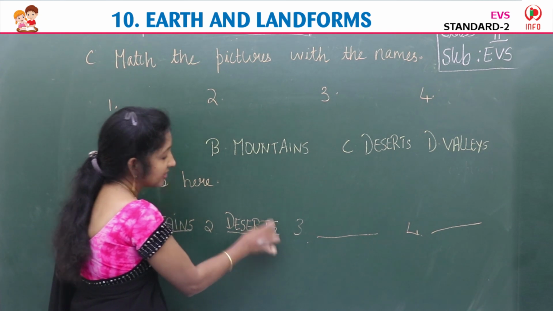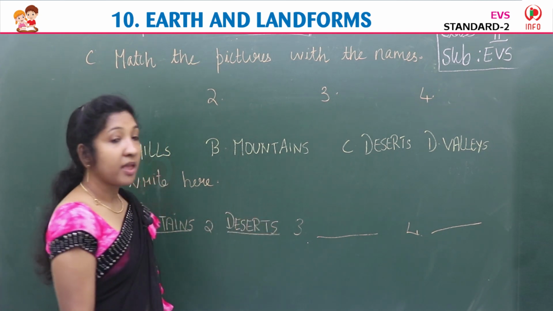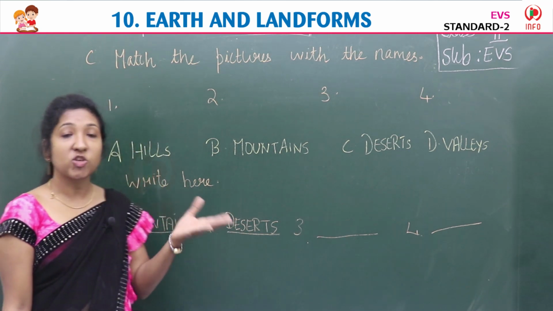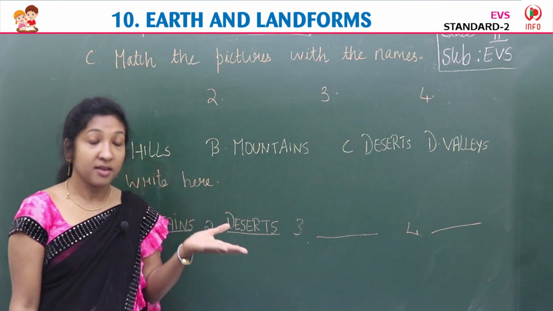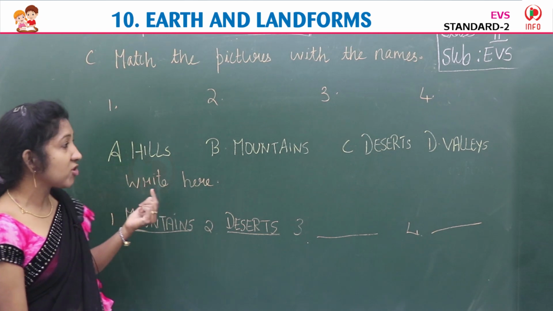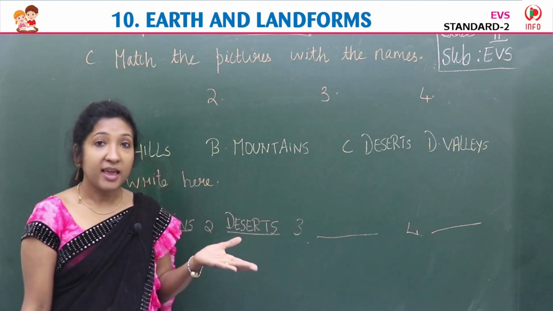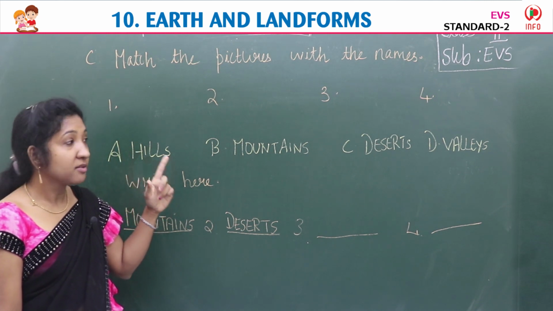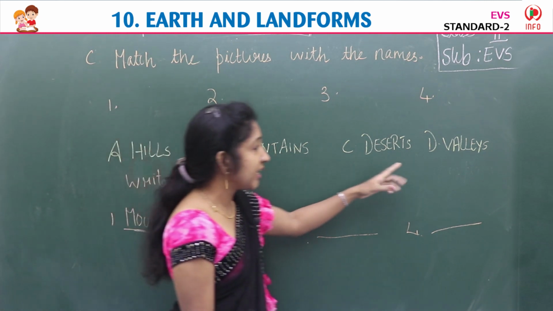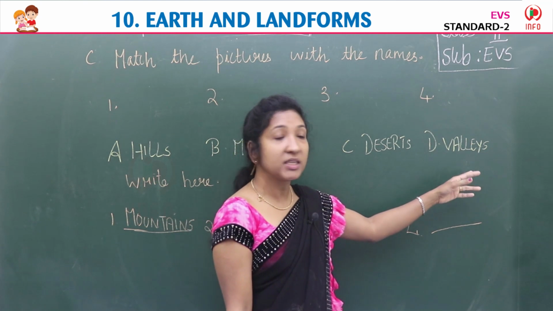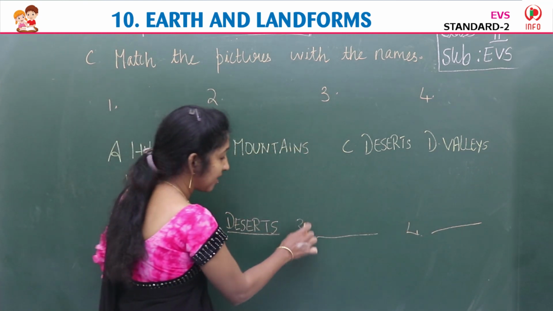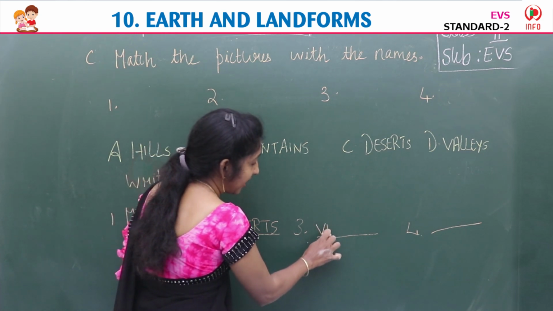D-E-S-E-R-T-S, deserts, isn't it? Now coming to the third image. Which is the third image here? See the image and say, children. Third image is, yes, image of a valley. So it is D. So third image matches with D, valleys. So near number 3 you have to write valleys.